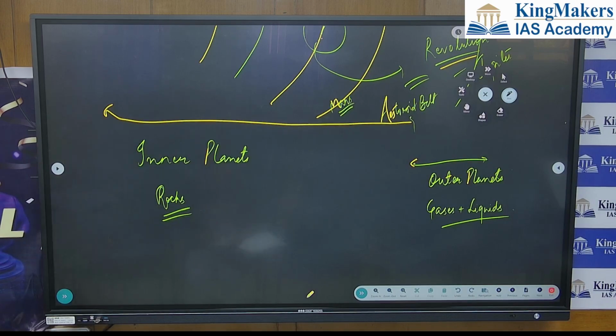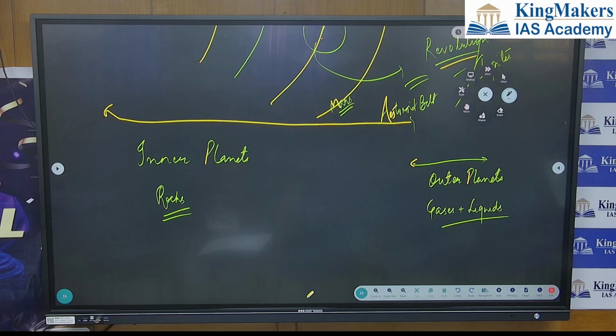So till now, what we have done: celestial bodies, we have started from there. Celestial body is clear. What are stars? How are stars different from planets? Clear. Then constellations. What are constellations? What is the pole star? Where is it situated? Then what is the moon? The moon is a satellite. Other planets also have satellites.